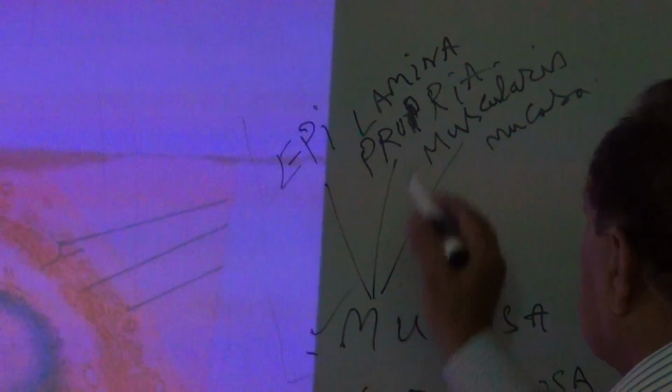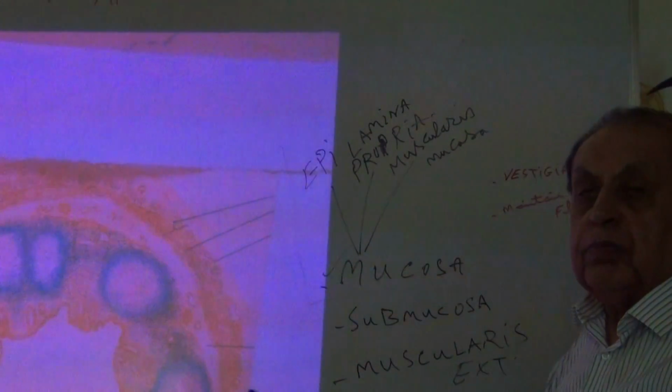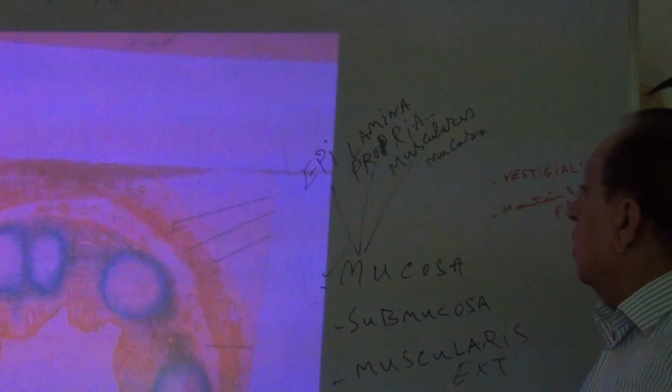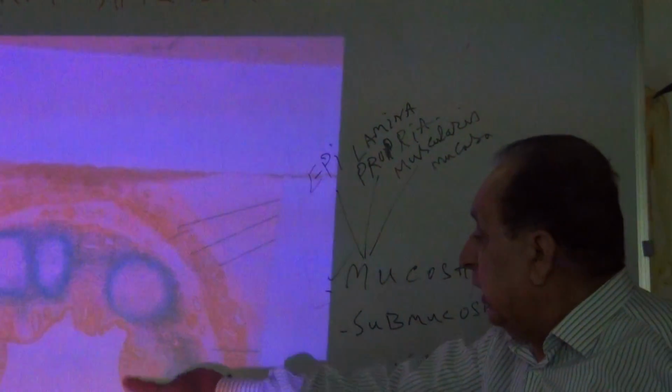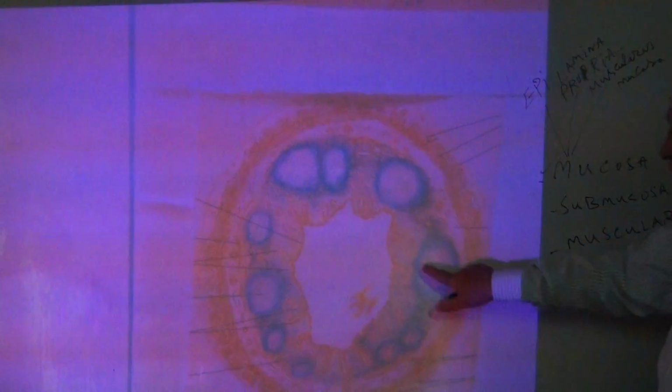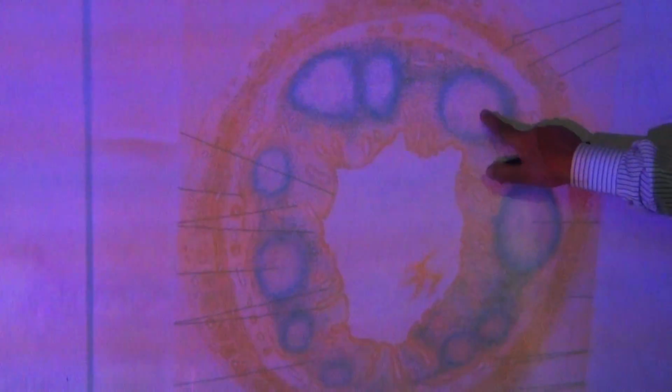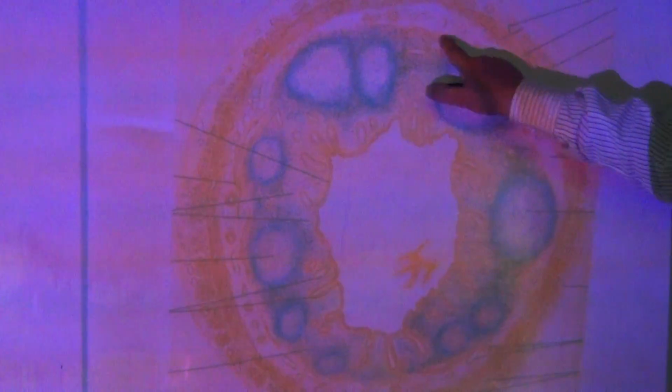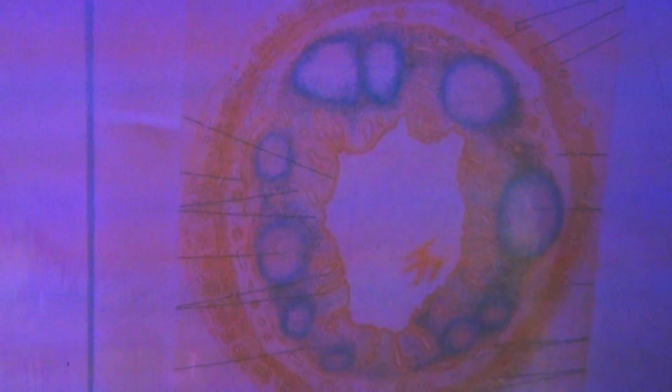So these are the parts of the mucosa. First of all, the epithelium. Outer to the epithelium is the lamina propria, and outer to the lamina propria, this thin layer, is the layer of muscularis mucosa.